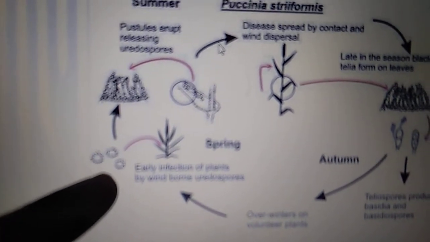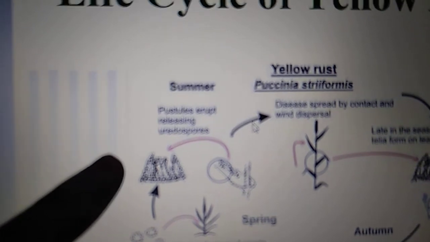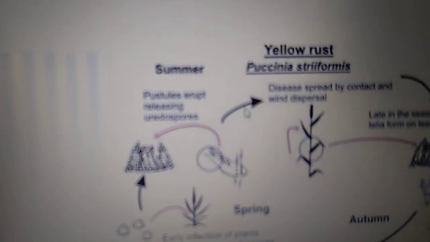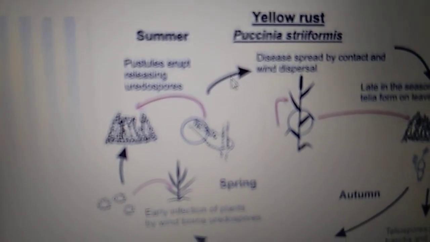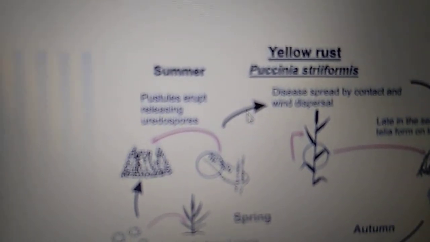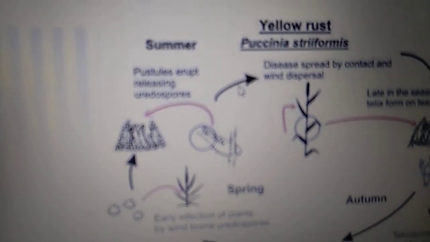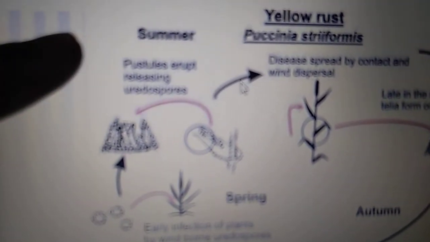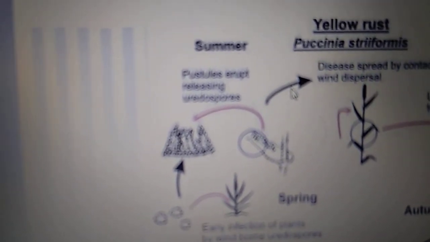These urediospores attack the plant epidermis. As they enter the cuticle, they start to divide and multiply, increasing their number. As their number increases inside the leaf, they burst the cuticle and release the spores.